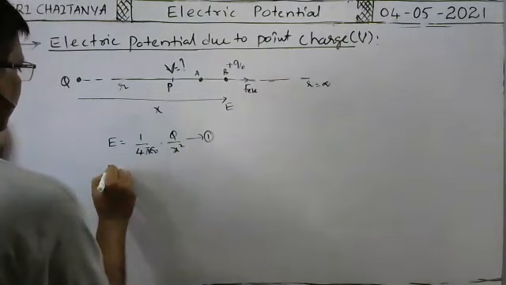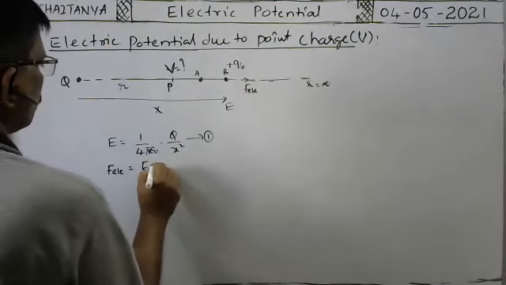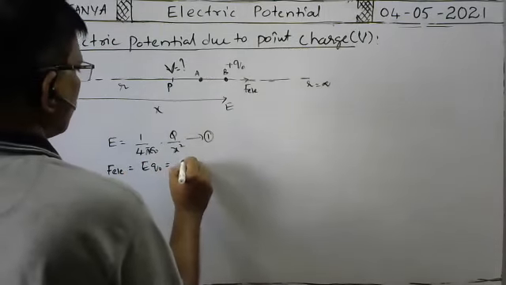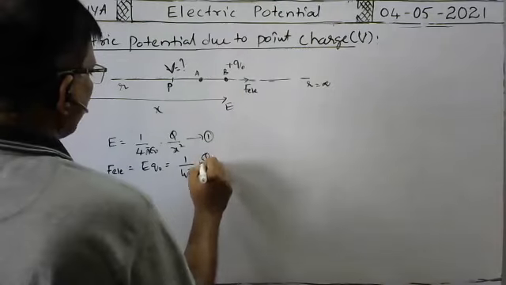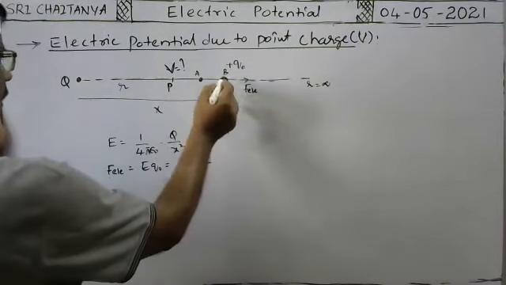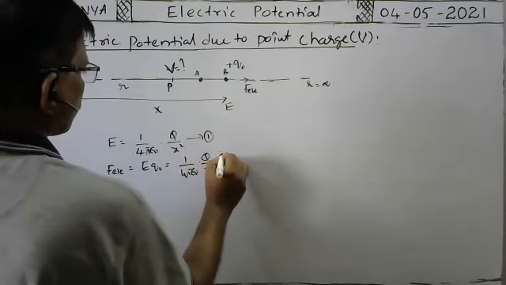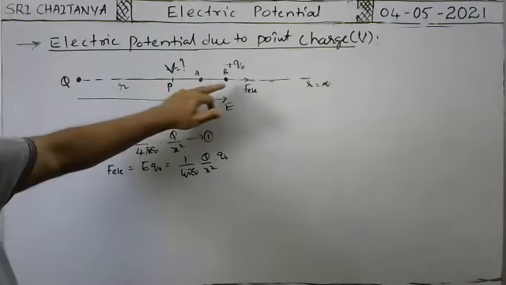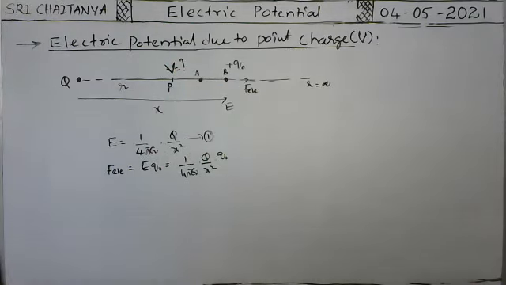Okay, that F electric is equal to what? Tell me. E into q naught. So that is equal to, E means 1 by 4 pi epsilon naught into capital Q by distance square, means this point is at a distance x, that's why x square, into small q naught. This is the force that acts on the charge due to the electric field.